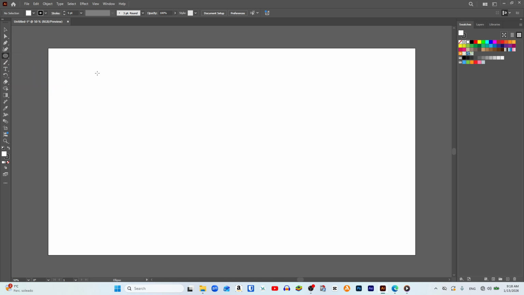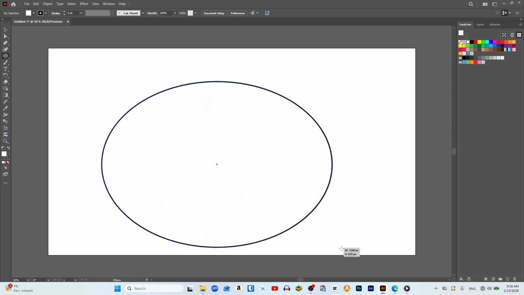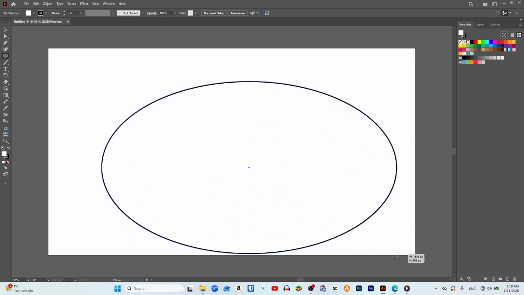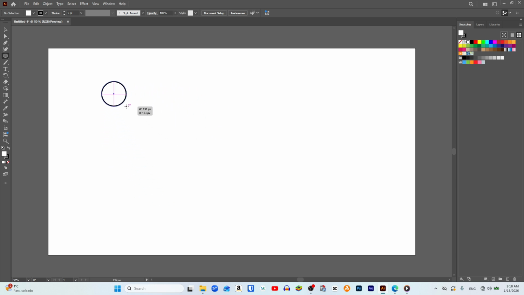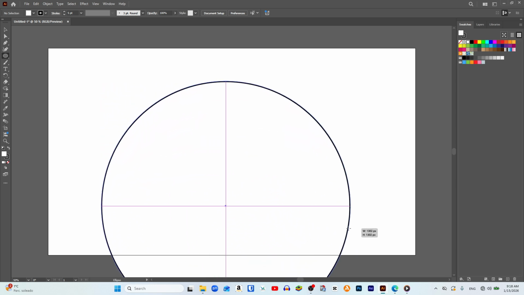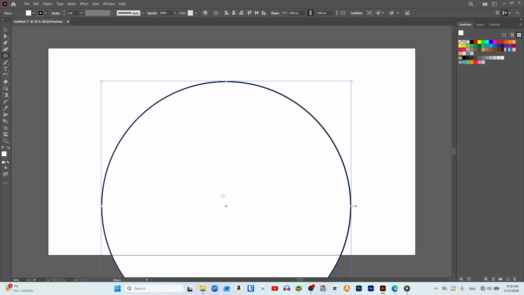Then we click on any point on the canvas, and in my case, since I want a true circle instead of an oval, I hold down the Shift key while dragging so that the circle does not get distorted. When the circle has the size that we want, we then release the mouse to lock in the size.